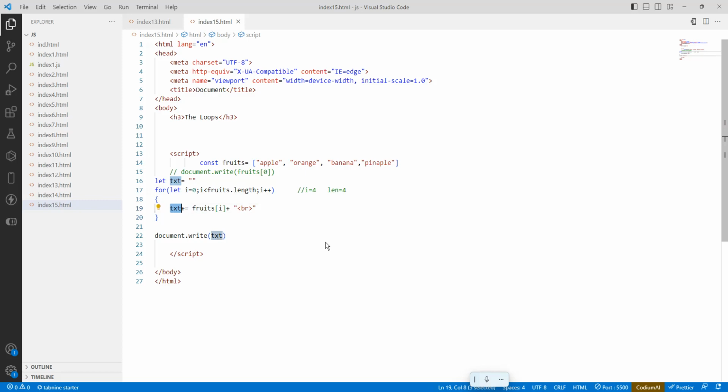Okay. So I will explain one more time. The for loop is a loop where there are three things. One is initialization, one is comparison, and the third one is increment. For initialization, initially i is set to 0. Okay, i is 0. Fruits of 0 means what? Apple.